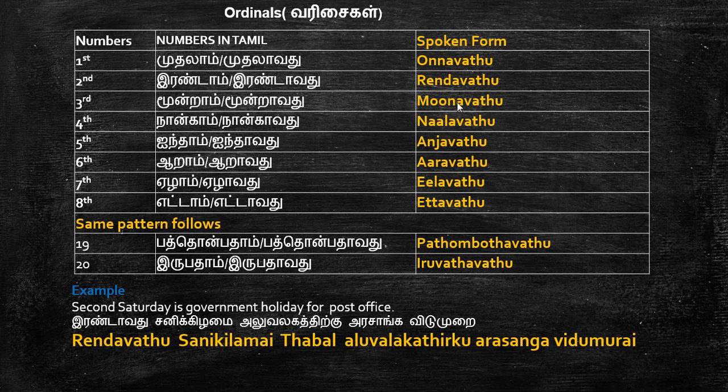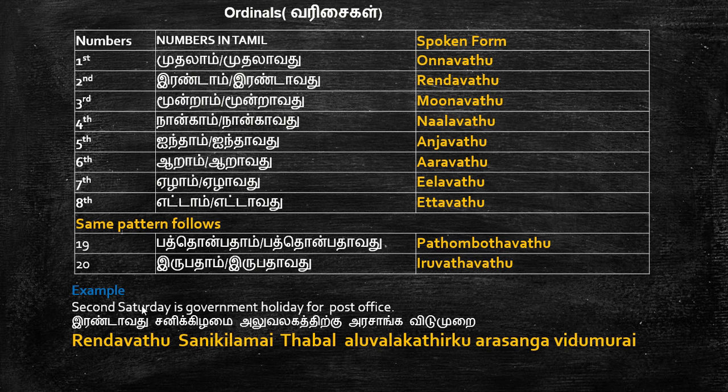Remove the U in the end and put A. 4 plus வது, again remove the U and put the A. அஞ்சாவது, ஆறாவது, ஏழாவது, எட்டாவது. It's very simple, it just continues the same pattern. Remove the U and put the A and வது in the end, so it will become the ordinal number.